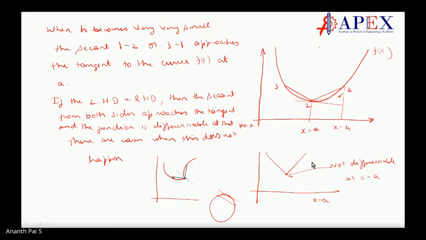In that V-shaped thing, there is no curve actually for us to draw a tangent to. Let us take another example, with a single valued function, not double valued. If I consider a single valued function, let us take one like this. This is this way, this is this way.